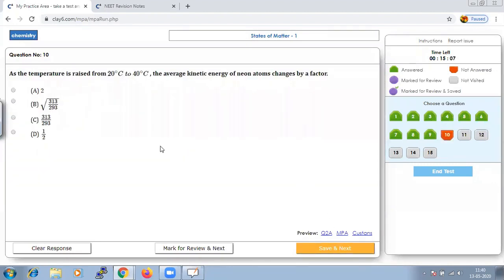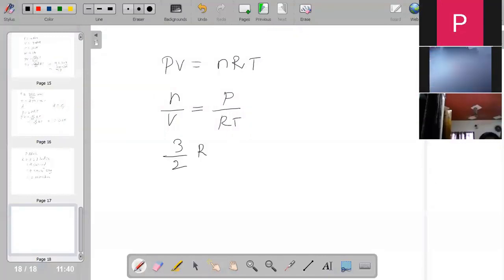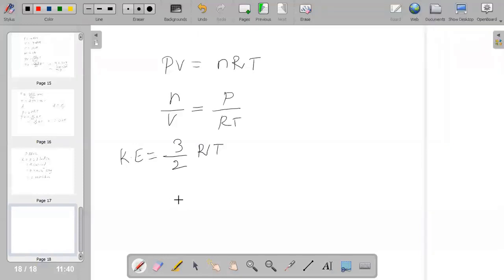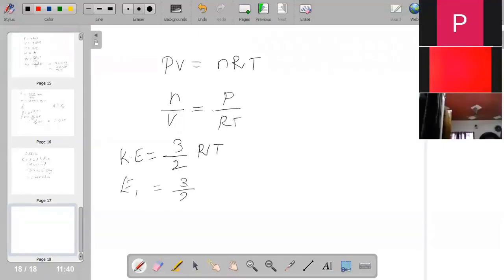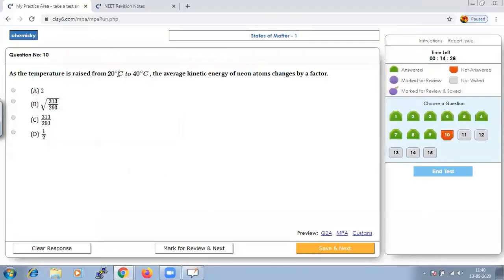As the temperature is raised from 20 degrees Celsius to 40, the average kinetic energy of neon atoms changes by a factor. How the kinetic energy is going to change, we have to calculate. So as we discussed, the kinetic energy formula is 3/2 RT. If I assume E1 to be the first kinetic energy, I can say 3/2 R, and the temperature they have given us is raised from 20 to 40.